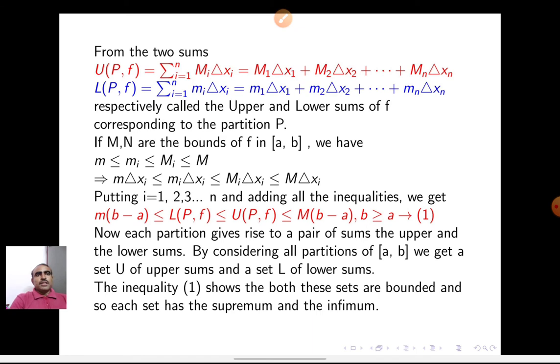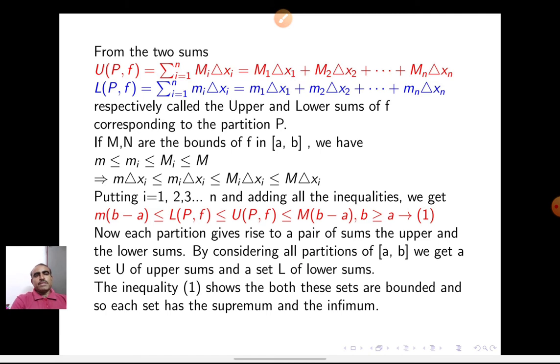And here small m1 is the infimum of the first subinterval [x0, x1], and delta x1 is the length of the subinterval, x1 minus x0. These sums are respectively called the upper sum and lower sum of f corresponding to the partition P. For different partitions, we will get different upper and lower sums.